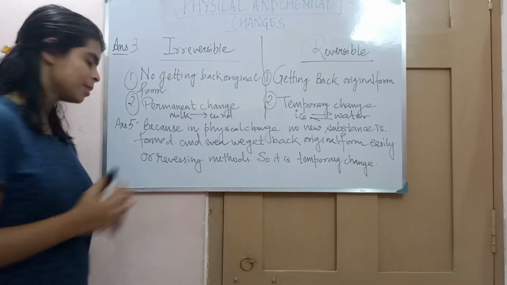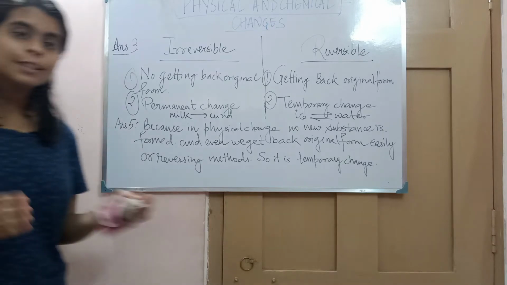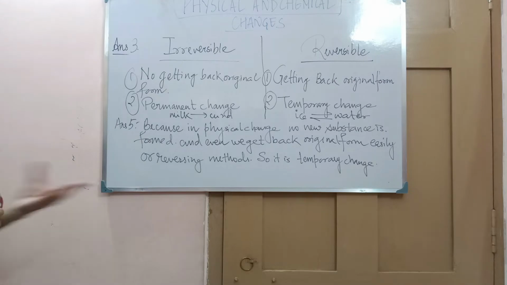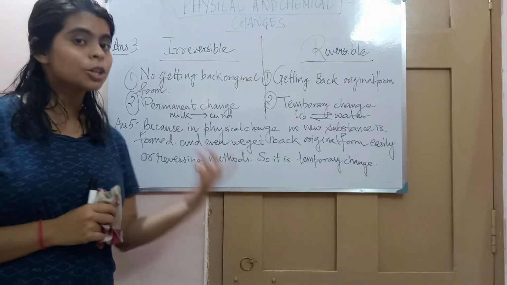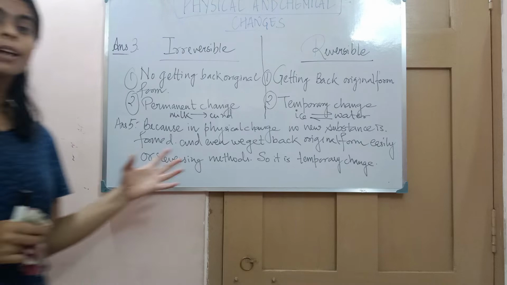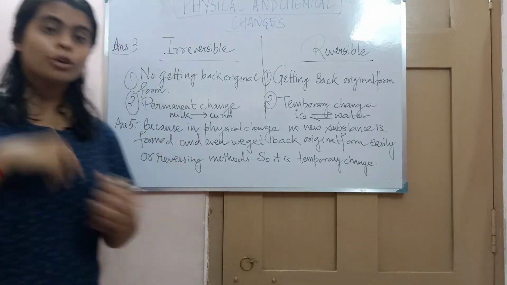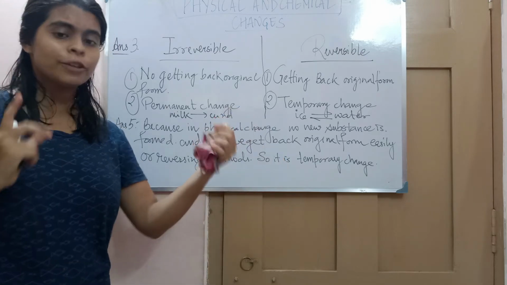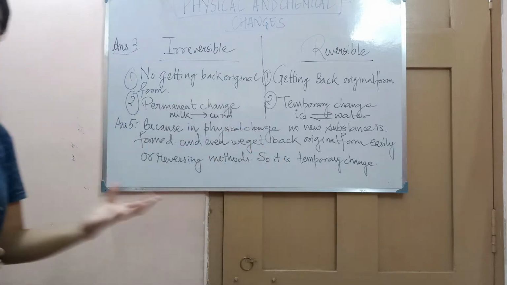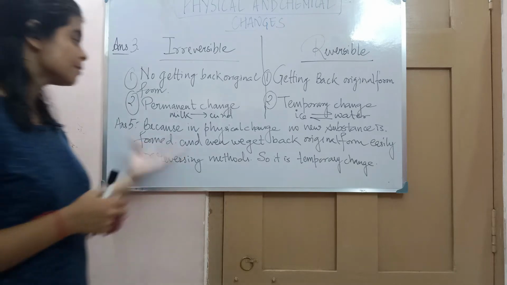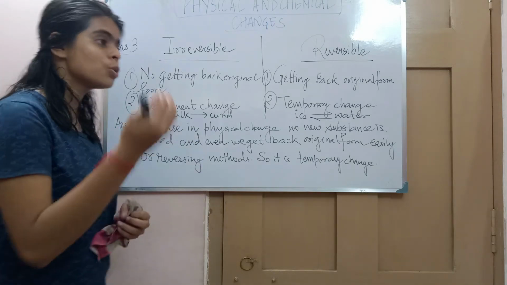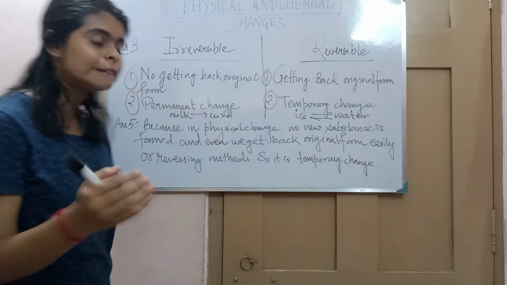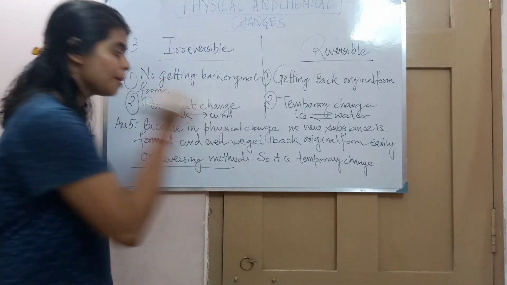Now comes to the fifth question: physical change is a temporary change. Explain. Yes, physical change is a temporary change because in physical changes we can get back the original form easily. You fold the paper and unfold it. You stretch the rubber band and release your finger, and the rubber band gets back its original shape. So in a physical change, no new substance is formed, and we can get back the original form easily by reversing the method.